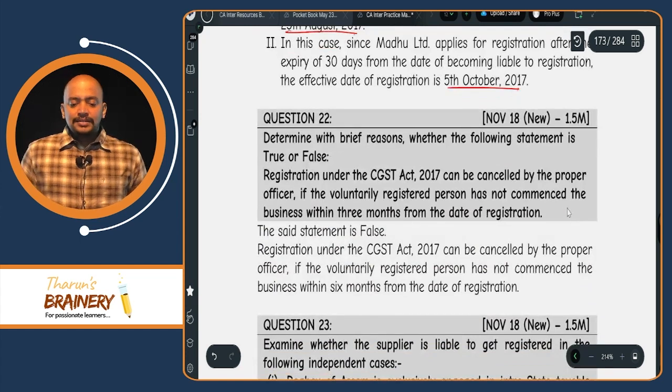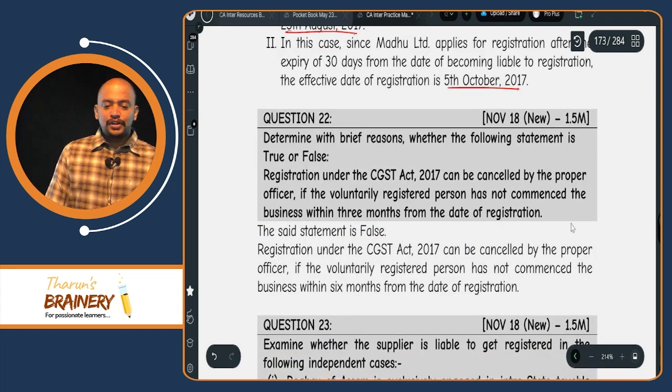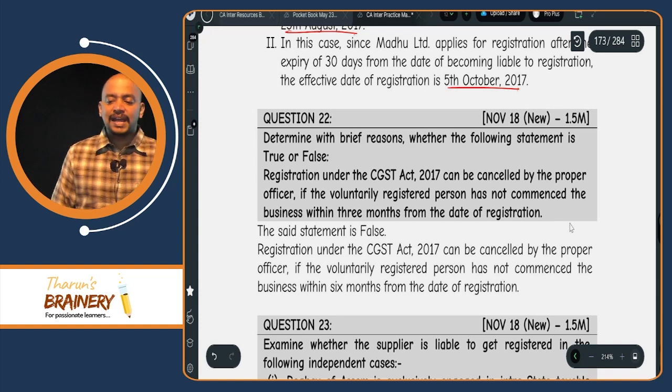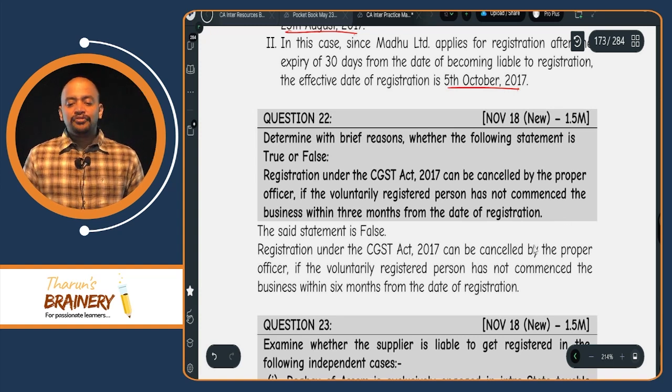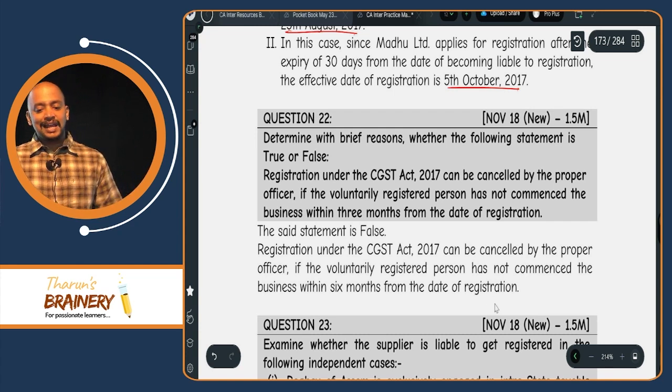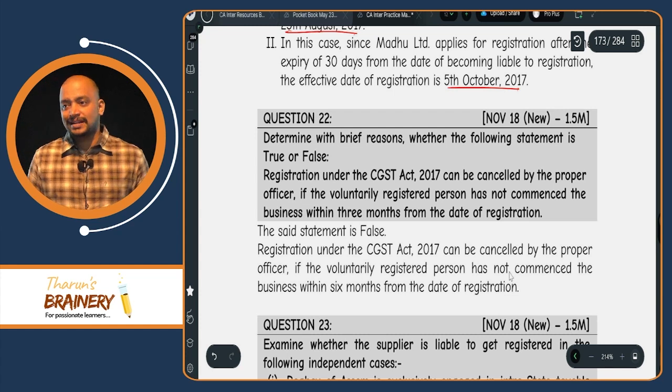Then determine with brief reasons whether the following statement is true or false. Registration under CGST Act can be cancelled by proper officer if voluntary registered person has not commenced business within 3 months. No. What is the time limit within which they should commence a business if they voluntarily get registered? 6 months. If they are not commencing business within 6 months from the date they voluntarily get registered, in that case their registration will be cancelled.